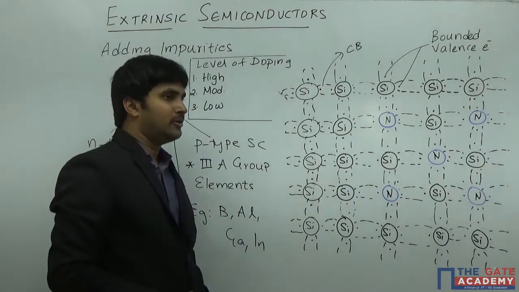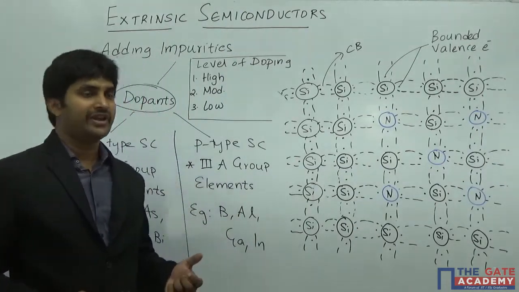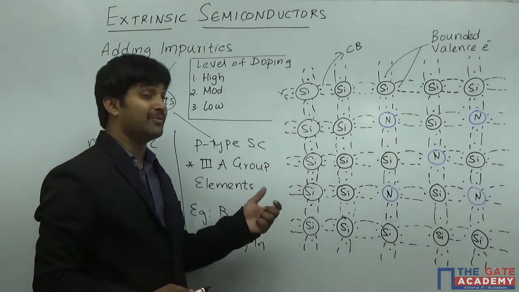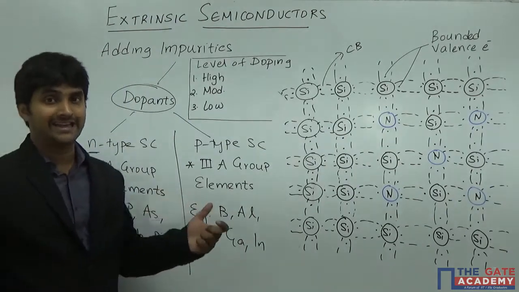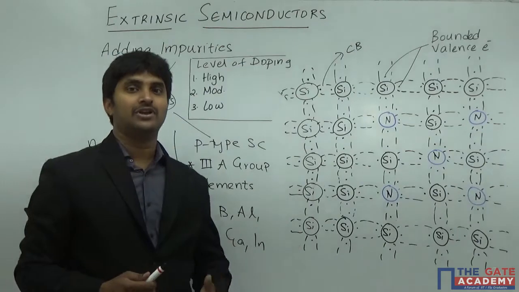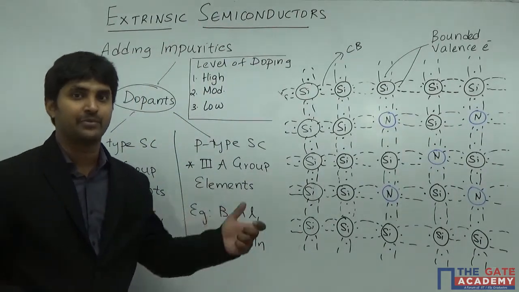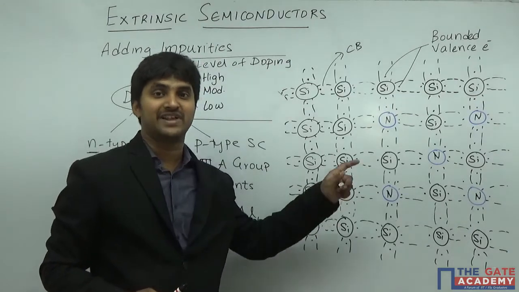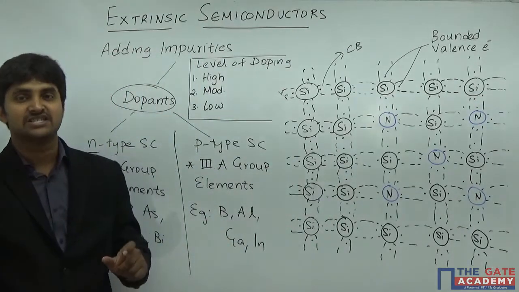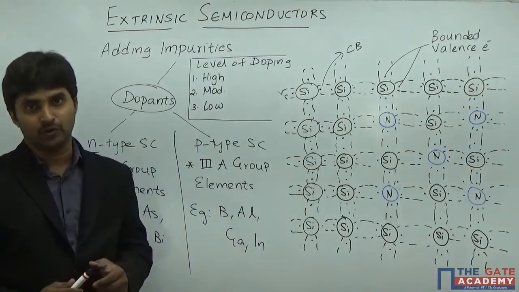And we know that based on the concept of mole and Avogadro number, we can calculate the number of semiconductor atoms in a particular volume, or simply the density of atoms of silicon or germanium, whatever semiconductor you have selected. For example, if I have selected silicon, then I can calculate the density of atoms in a particular volume.